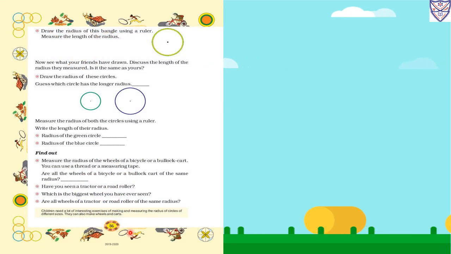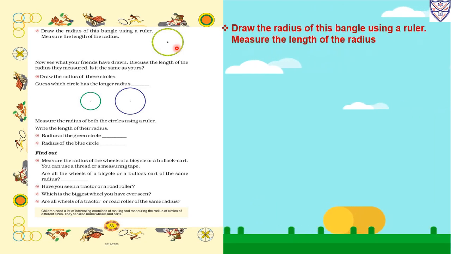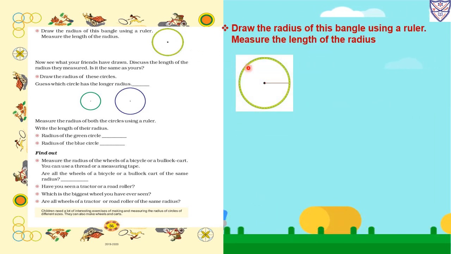Now page number 86. Draw the radius of this bangle using a ruler. Measure the length of the radius. Here a bangle, which is a circle, is given, so we have to draw a radius. With the help of the ruler, we can draw one endpoint at the center of the circle and the other endpoint on the circle. So this is the radius.